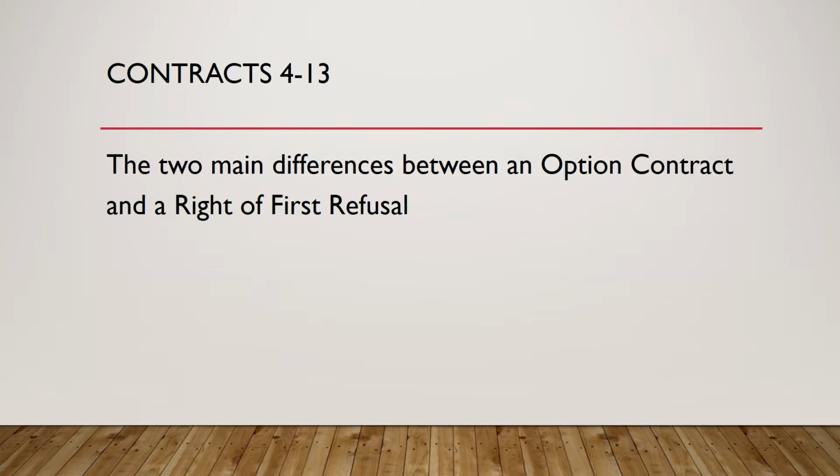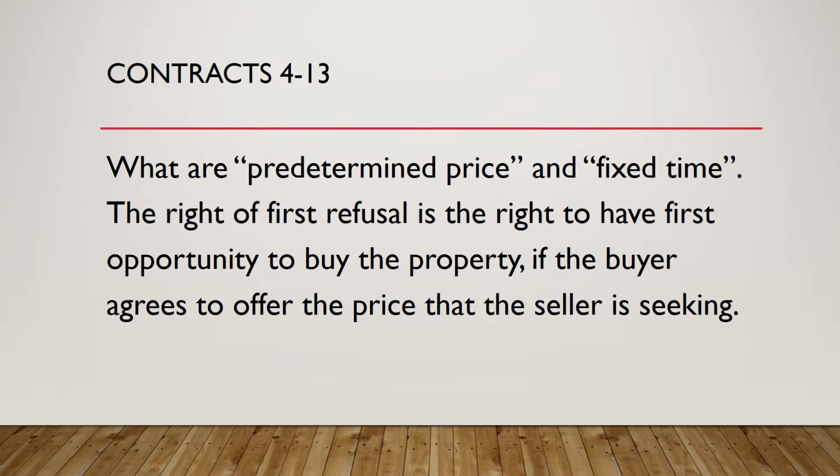Question 13. The 2 main differences between an option contract and a right of first refusal. Number 1 is, what are the predetermined price and fixed time? The right of first refusal is the right to have first opportunity to buy the property if the buyer agrees to offer the price that the seller is seeking.